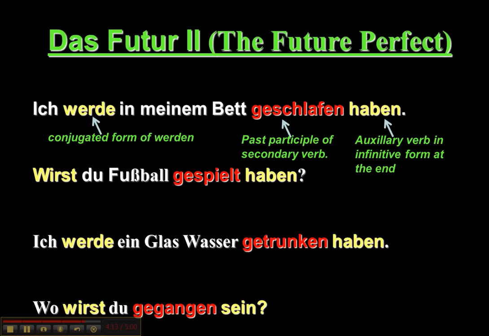So, ich werde in meinem Bett geschlafen haben. Wirst du Fußball gespielt haben? Ich werde ein Glas Wasser getrunken haben. Wo wirst du gegangen sein? So these are all examples of the future perfect, or the Futur 2. Well, this is just simply an overview. We will practice more with these later, identifying them and being able to tell what they mean.